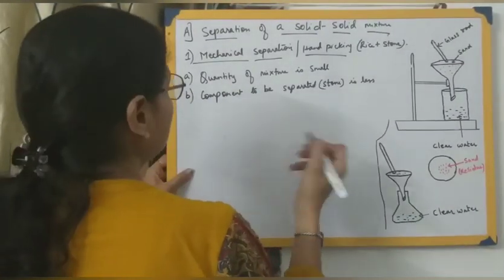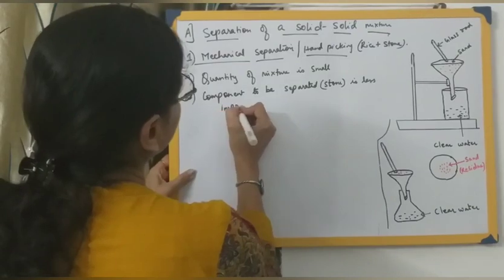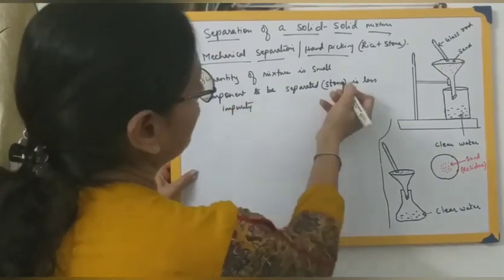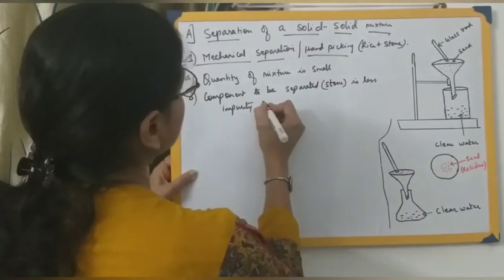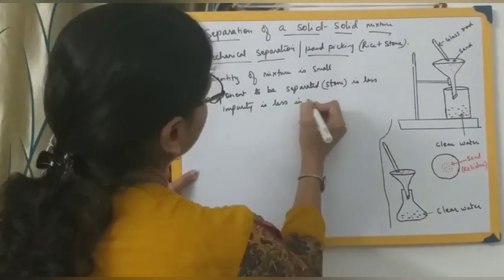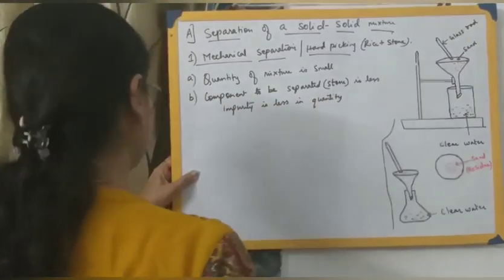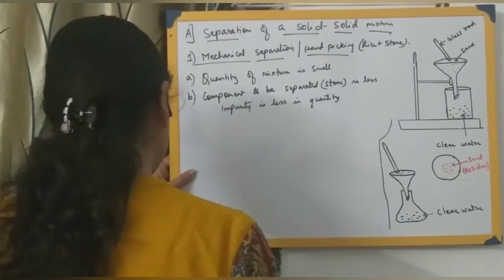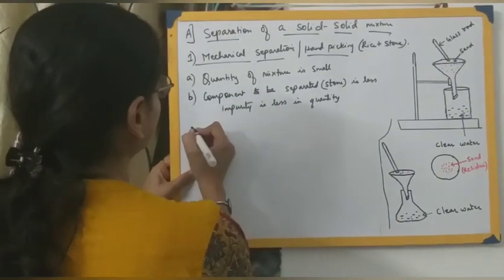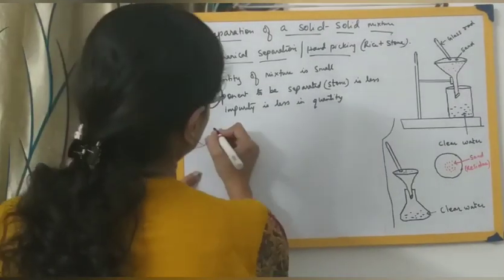Or we can say the impurity is less in quantity. If it is not rice and stone but something else, we can say the impurity is less in quantity. Both points are the same. Here I have given you an example, but both points are the same. Then the size of the particles of the impurity is large.